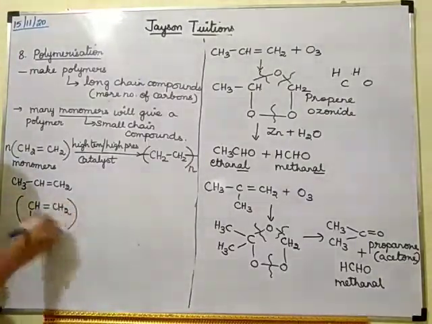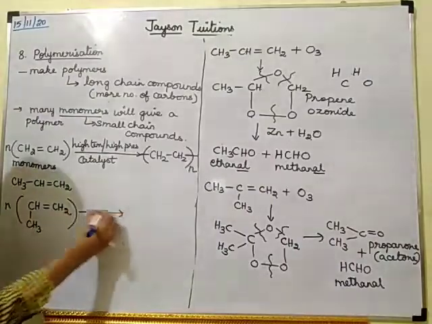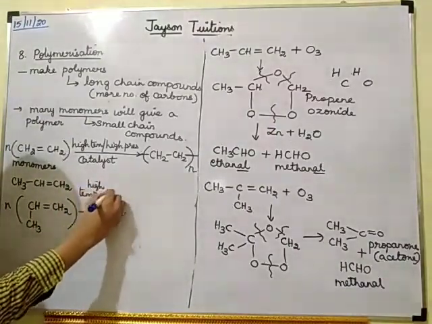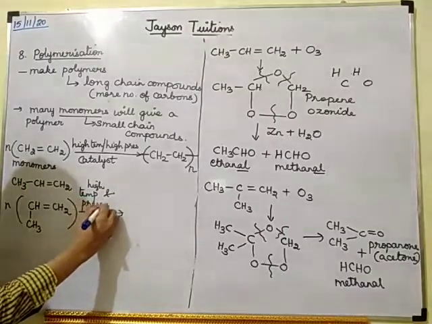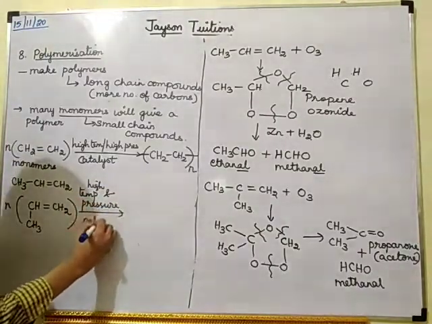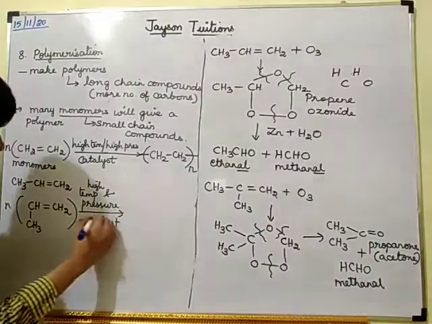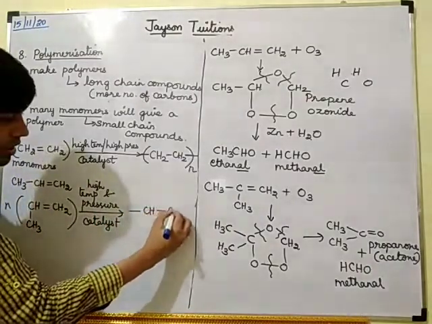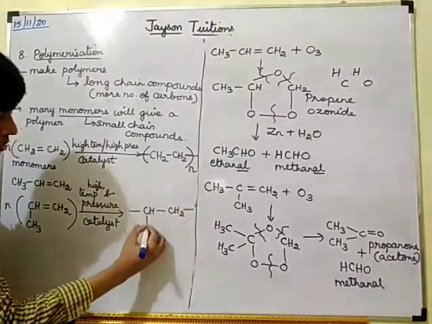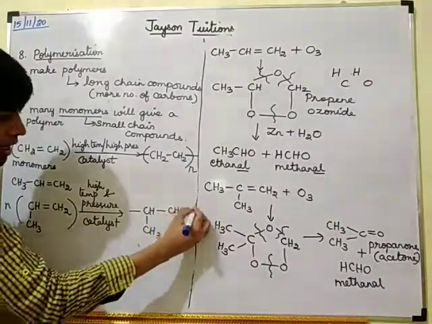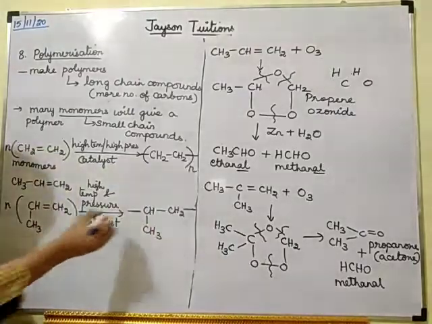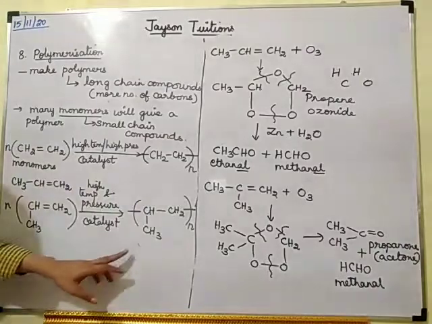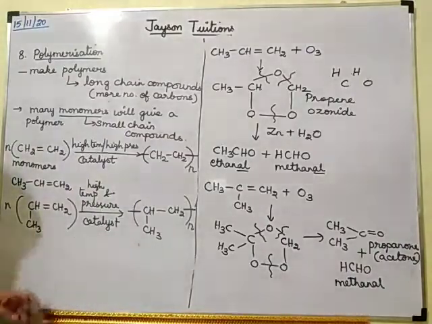So I am taking n number of propenes and again I am giving high temperature and pressure in the presence of catalyst. Okay, so what I will get? CH, CH2, CH3. So many molecules will be connected together. So on the top of that itself, I am putting the bond and I am writing n.